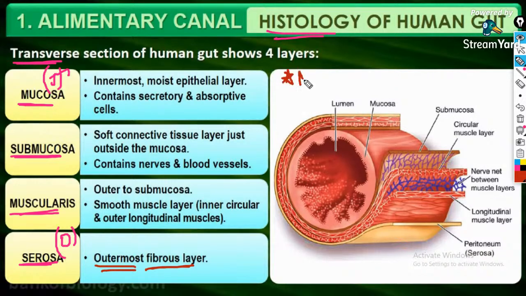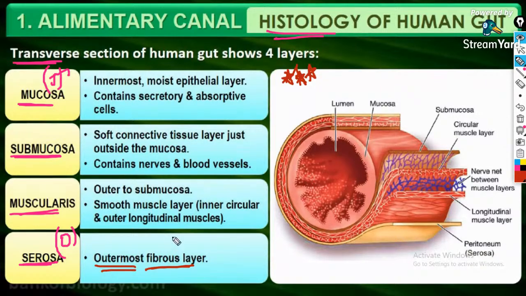I think it is on the fourth page of your chapter. Yes, page number 260, you will have the diagram. It is a very important diagram.